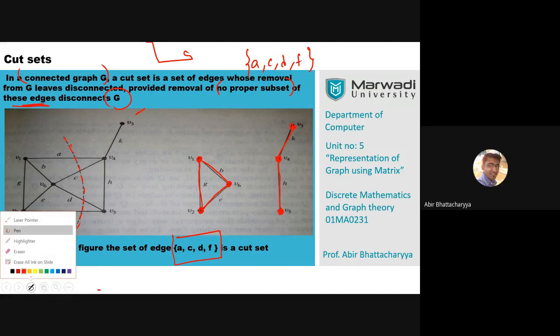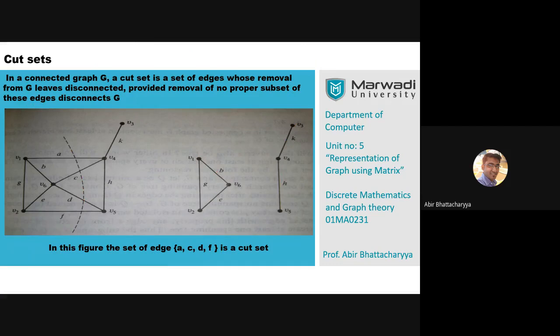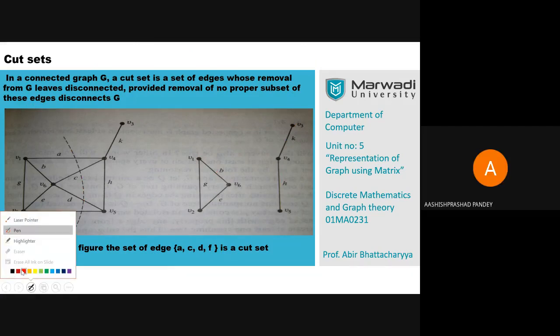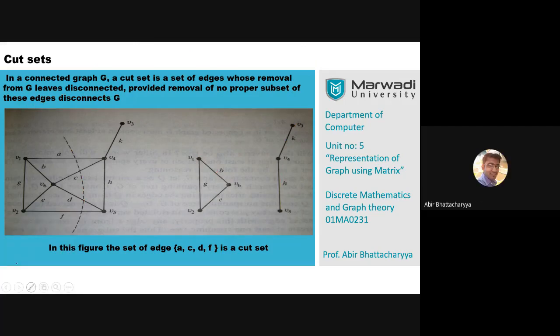Which means ACDF does not contain the original set. Yes, 15 will be there. Now, what will I do first? A is going to be a proper singleton set. I will write all the singleton sets: A, C, D, F.